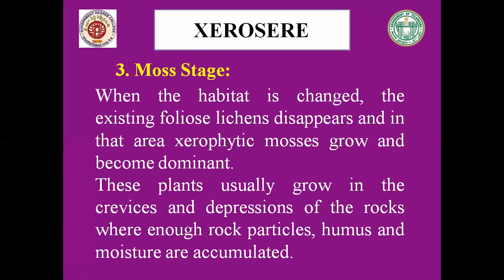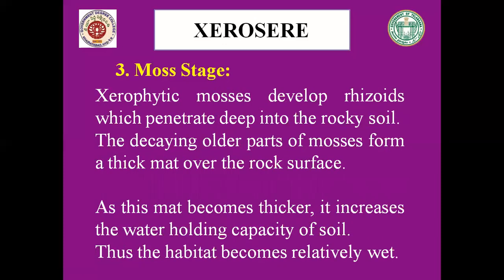Like lichens, mosses are also adapted to survive in these extreme drought conditions. The xerophytic mosses develop rhizoids which penetrate deep into the rocky soil. They cover the previous lichens and successfully compete with them for water and mineral nutrients. The decaying older parts of mosses form a thick mat-like structure over the rock surface area. As this mat becomes thicker and thicker, it increases the water holding capacity of soil. Thus, the habitat becomes relatively more wet.